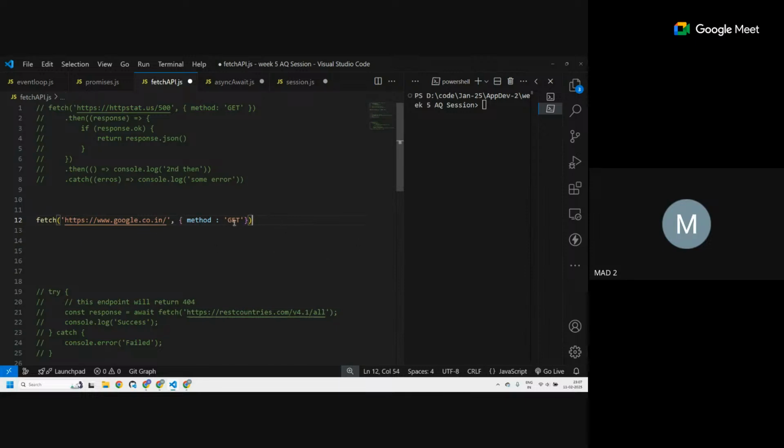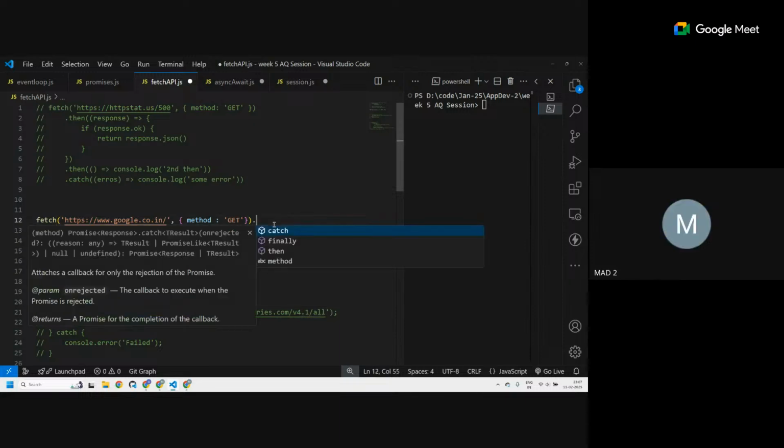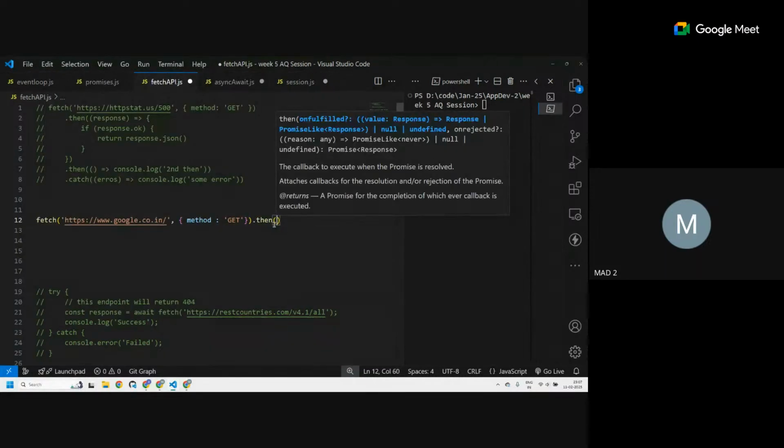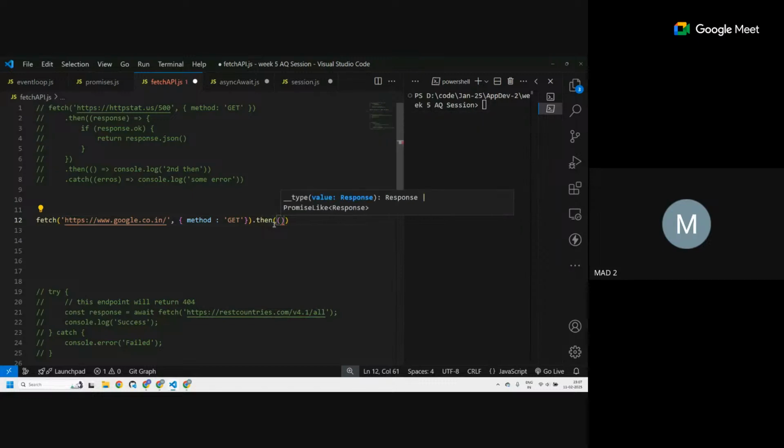So this itself is a promise. How do we resolve or reject a promise? With dot then. That's why we use dot then, dot catch, and so on. I say dot then. Whatever value I'm getting, I want to do something with it. Let's first print it out.